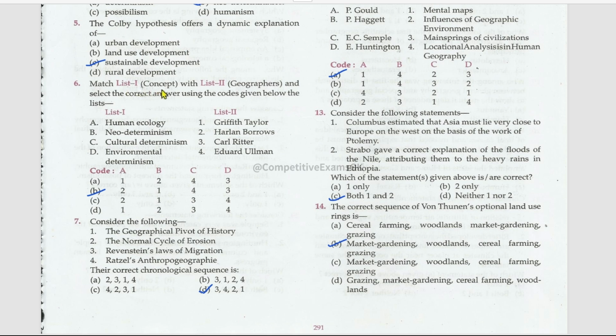Next is the matching. List one is the concept and list two is the geographers. Human ecology, Harlan Barrows; neo-determinism, Griffith Taylor; cultural determinism, Edward Ullman; environmental determinism, Carl Ritter. Consider the following. The correct chronological sequence is Ravenstein's law of migration, then Ratzel's anthropogeography, then the normal cycle of erosion, then the geographical pivot of history.